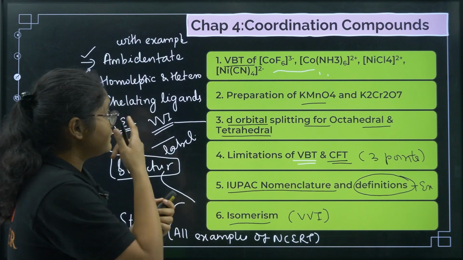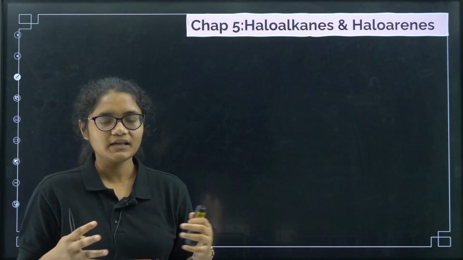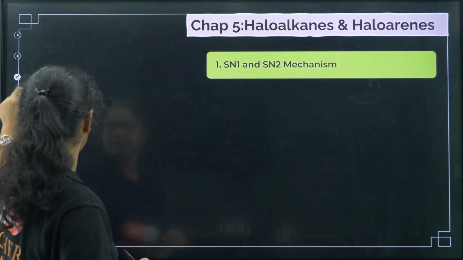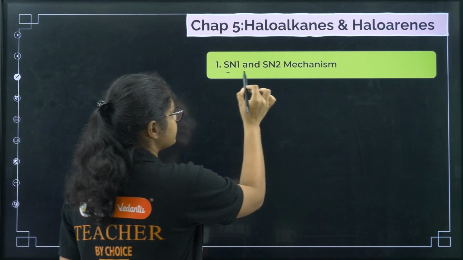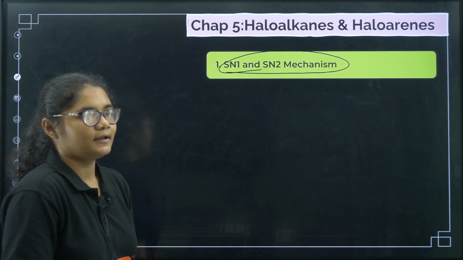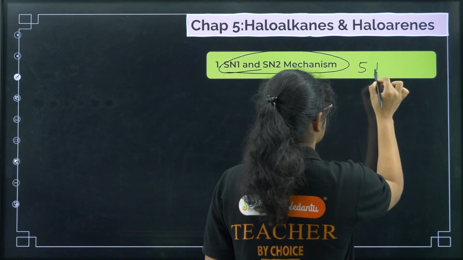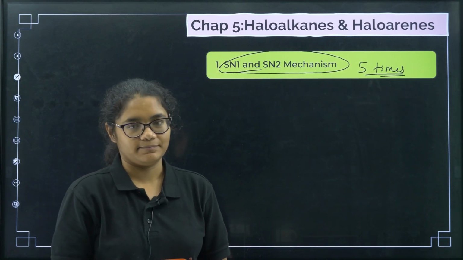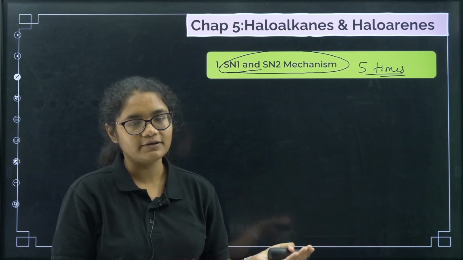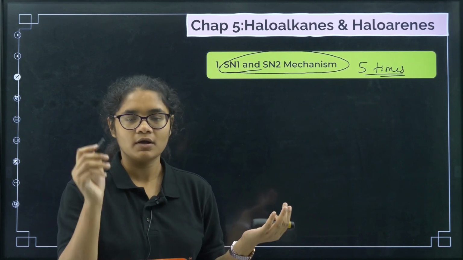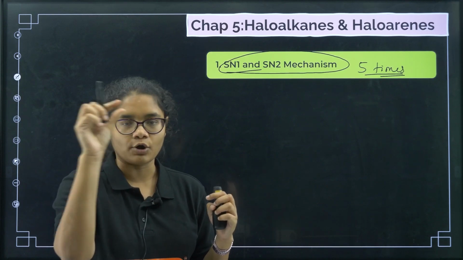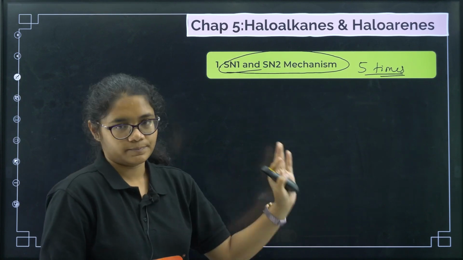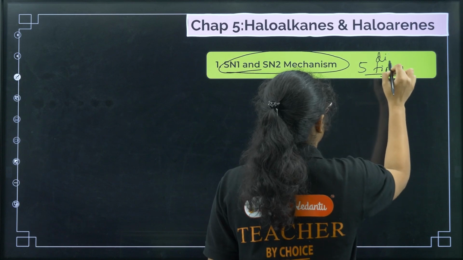Okay, now we'll move towards organic chemistry. First chapter, haloalkanes and haloarenes. Here the first and most important topic is the SN1 and SN2 mechanism. I'll say write down each of these mechanisms at least 5 times and practice them. Just write once, learn first, then write it, then check from the book. If any mistake is there, arrow mark it. The headings of the steps, whether they are correct or not, you must check that. And then prepare the difference between SN1 and SN2.